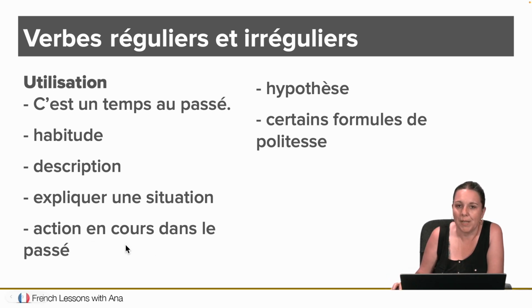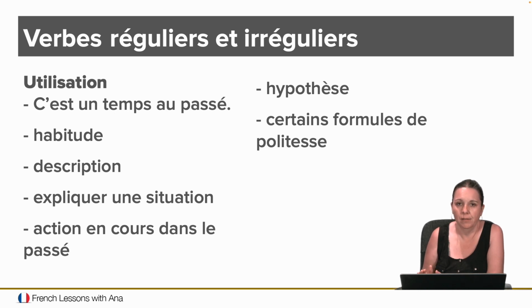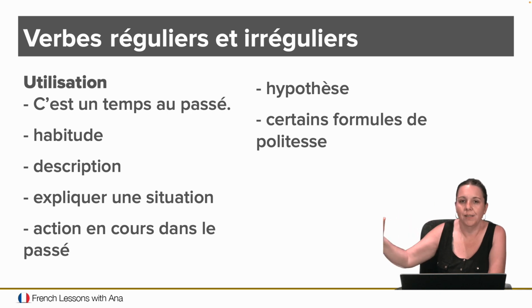Action en cours dans le passé. That means that it's when we translate it as was doing something. I was reading a book when you called me. When you called me is the action that interrupts, so that's the passé composé. But me reading, I was reading probably for an hour or two. So that time period, it's a description in itself, right? So that has to be imparfait. If you were to imagine the timeline in the past, every single interruption is a passé composé. It's that dot. And when you have something flowing, like a line flowing, that is your imparfait.